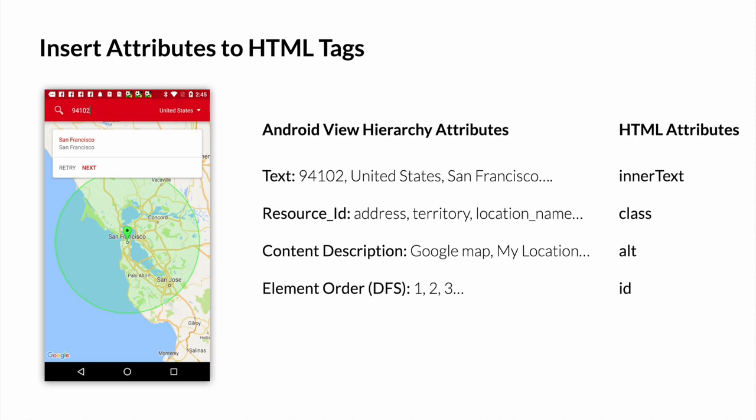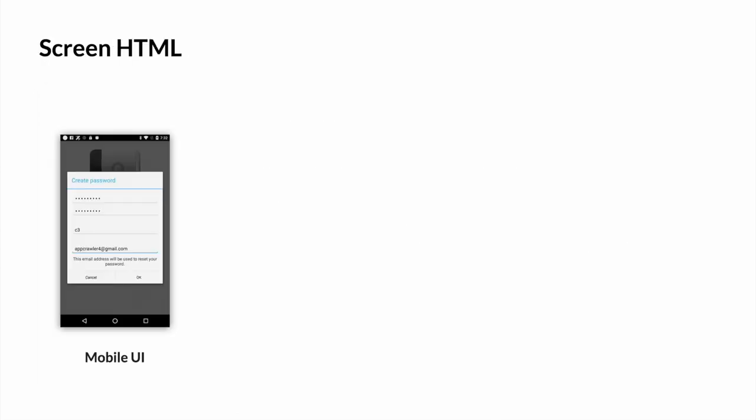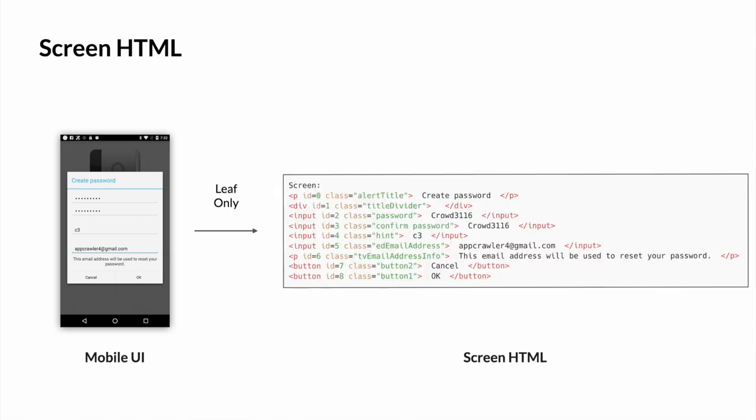Then, we insert attributes to the HTML tags by converting Android properties to HTML attributes. We map text to inner text, resource ID, which contains element information written by the developers, to class, content description to alt text, and the DFS element order to ID. Our algorithm only generates HTML for the leaf elements, which are usually the elements that users can see and interact with. So here's an example of screen HTML generated from the create password UI on the left.